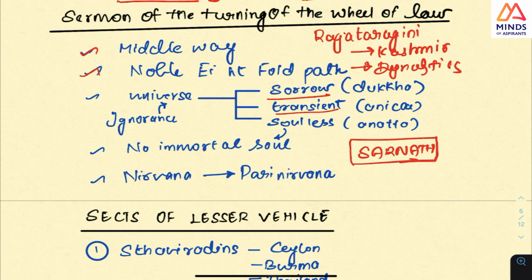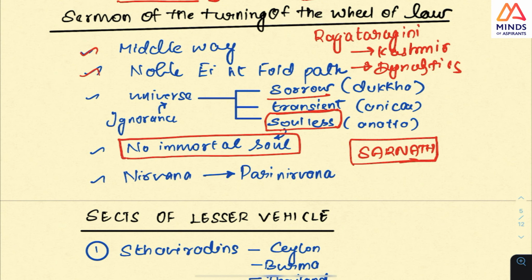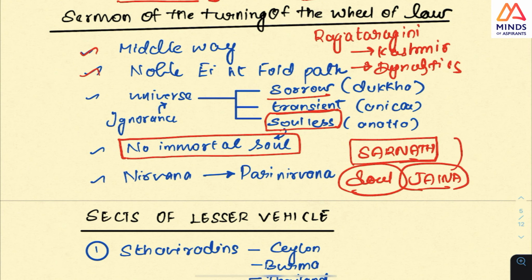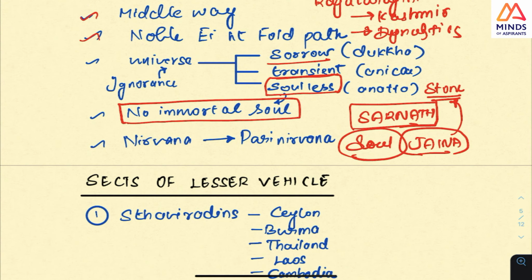This everyone knows. But what UPSC asked is the soul. He talks about no immortal soul. There is a concept of soul in India, very prominent in the Upanishads and in Jainism. In Jainism, for example, he says even a stone has a soul. This is the difference UPSC asked. But Buddha here talks about no soul at all. And then you get nirvana and parinirvana.